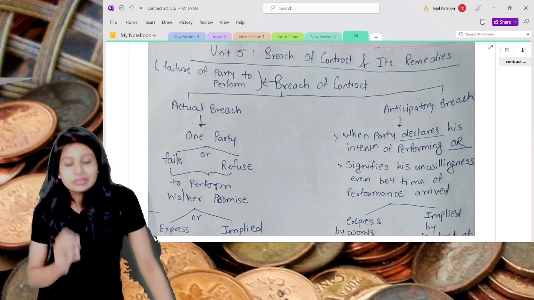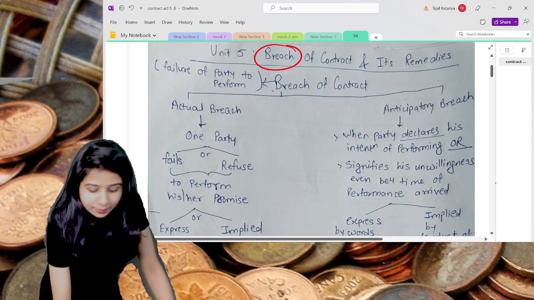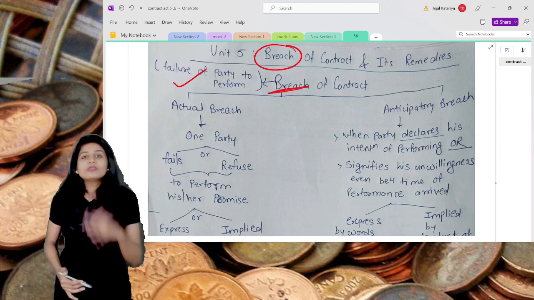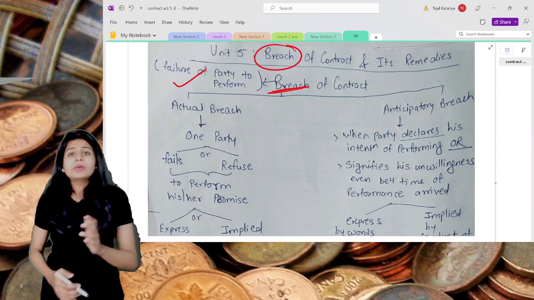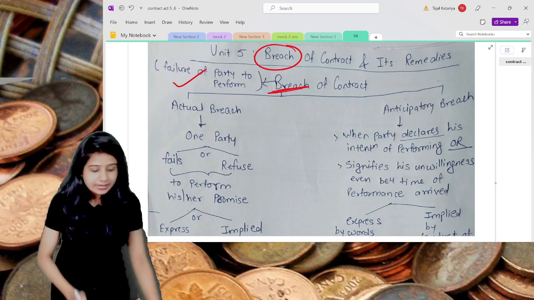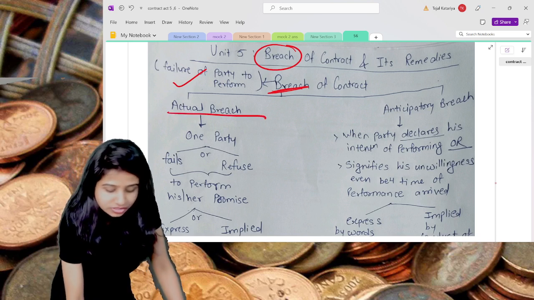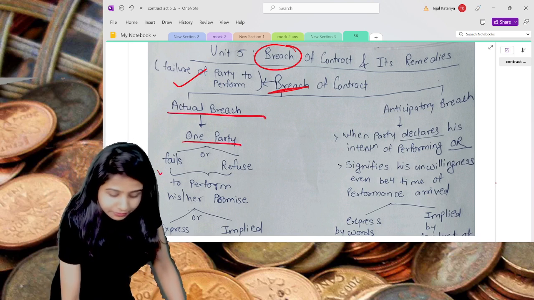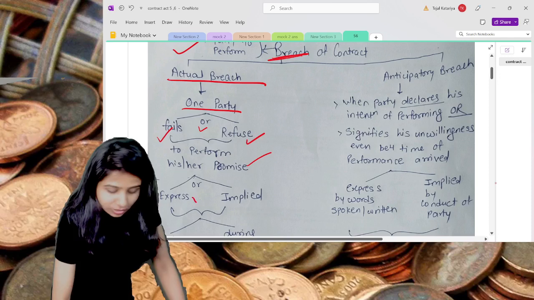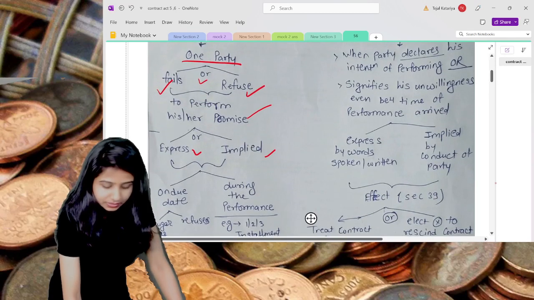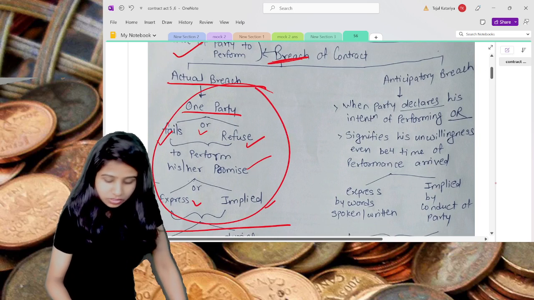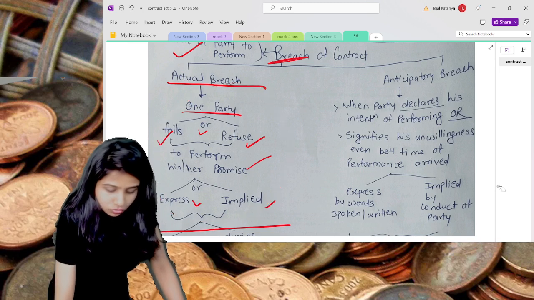So understand, first of all, what do you mean by breach of contract? Breach is nothing but the failure of the parties to perform a contract. One of the parties is not able to perform, and it will be either an actual breach or an anticipatory breach. What do you mean by actual breach? Actual breach is when one of the parties fails or refuses to perform his or her promise, expressly or impliedly. First, I'll just focus on these terms: fails to or refuses to perform the contract.